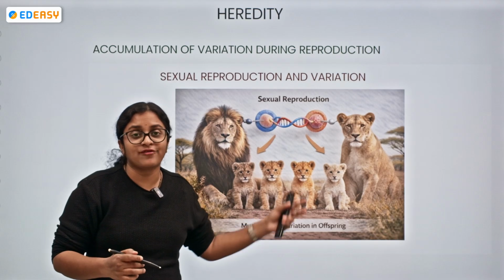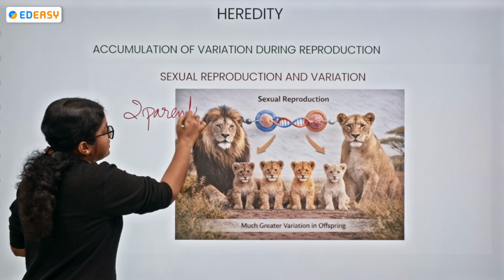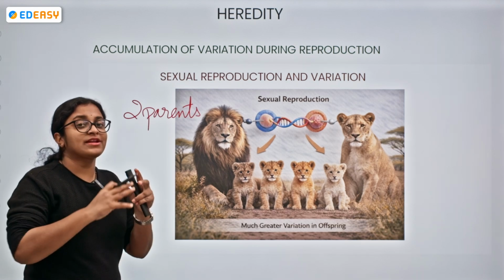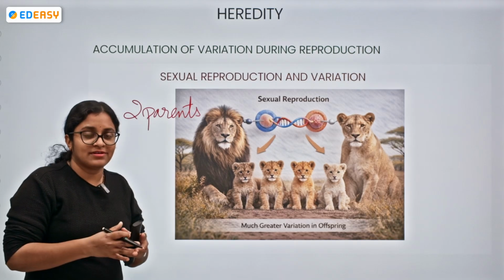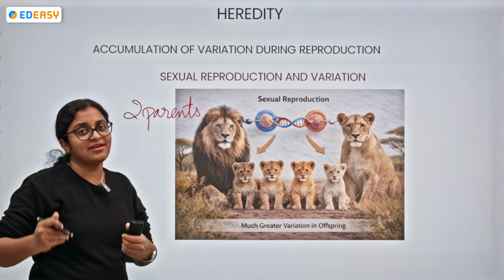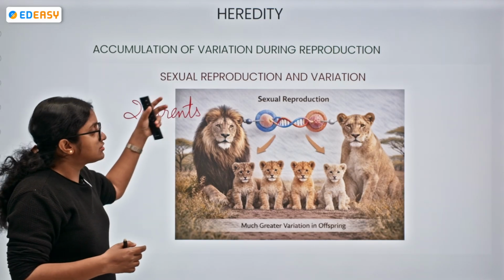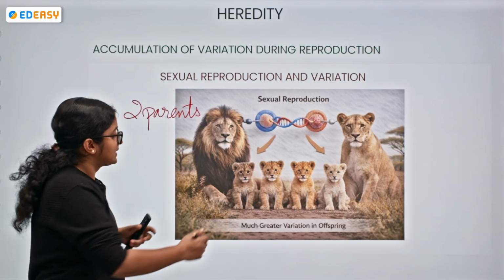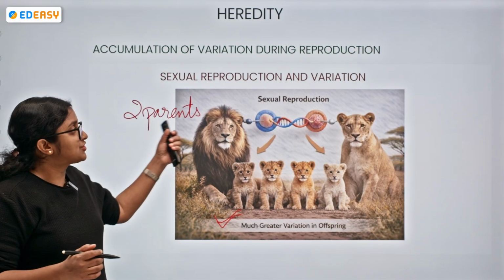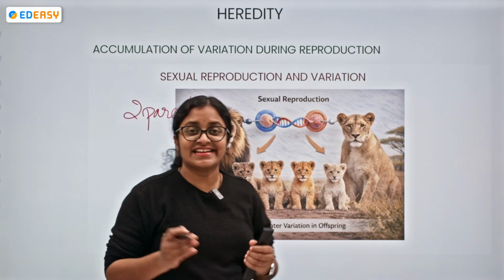Because this is involving two parents, and from two parents, male and female gametes are getting produced. The combination of male and female gametes, fusion occurs, fertilization occurs, zygote forms, zygote develops into embryo, embryo grows, gives the individual organism, right? So, because of recombination of the genes, there is a much greater variation in case of sexual reproduction. Is everyone understanding? Is it clear?